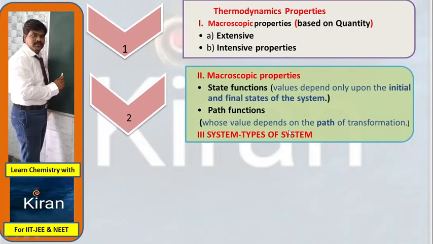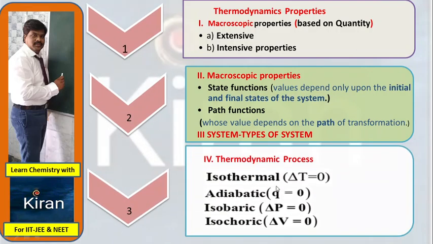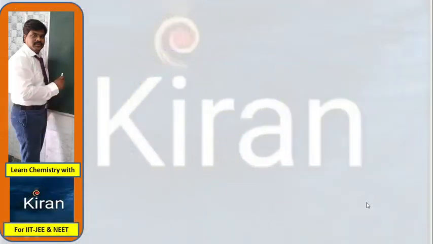Topic 2, macroscopic properties we can subdivide into another division based upon the initial and final values, which are state functions and path functions. And system, types of system. Thermodynamic processes, we have four different processes, which are isothermal, adiabatic, isobaric, and isochoric processes. We'll see one by one.